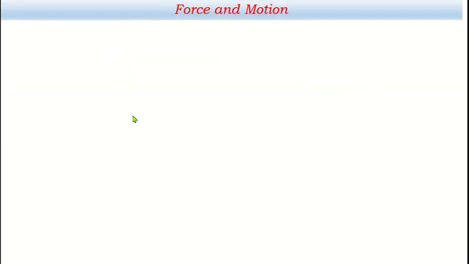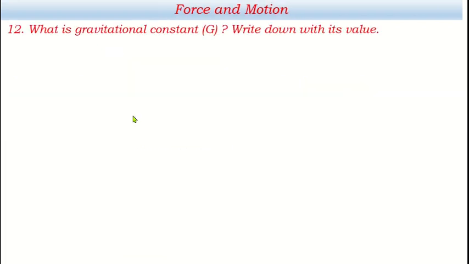After this, let's go to another question. What is the gravitational constant, which is denoted by capital G? Be very careful about this. Acceleration due to gravity is small g, but the gravitational constant is capital G. Write down with its value.